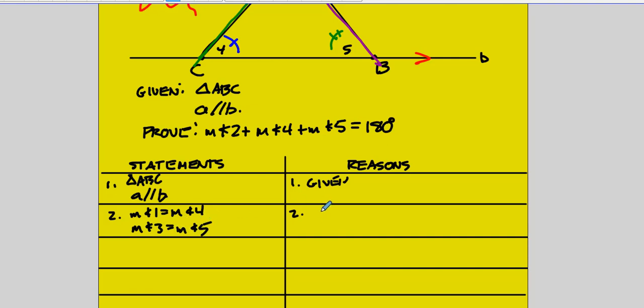Alright, so the reason there I'm going to give is alternate interior angles equal implies that lines are parallel, but I'm actually going to go a step further. In my video on corresponding angles and the theorems that follow, I talk about the biconditional statement. That means this reads true both ways.